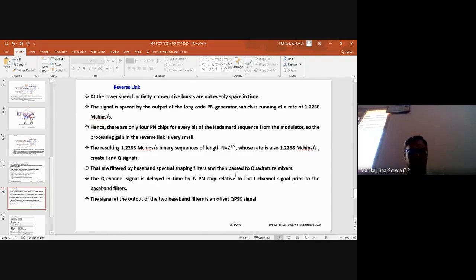The difference, as I said, is that the Q channel signal is delayed by half a pseudonoise chip compared to the in-phase channel. So the signal at the output of the 2 baseband filters is basically an offset QPSK signal. Okay, so that is what about this reverse link.